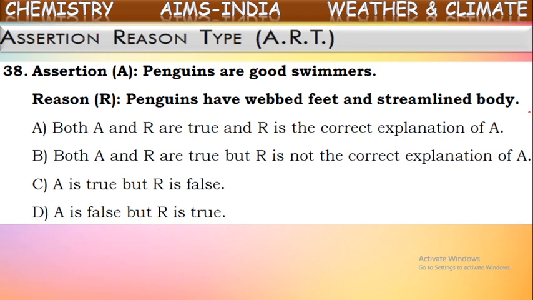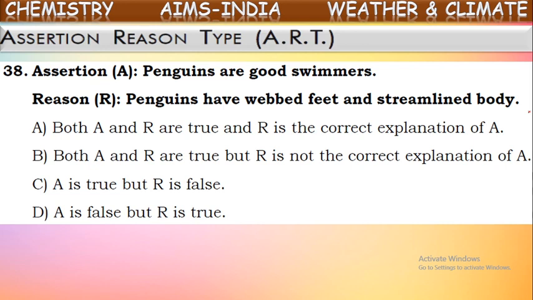There, the winter season is a much longer time. Even in that winter season, the temperature may fall to nearly minus 40 degrees Celsius. In those difficult temperatures, normal animals and plants cannot survive. So only those animals which have special adaptations to the particular conditions can survive in that area. Out of those animals, one is the penguin, and some others are polar bears and so on.